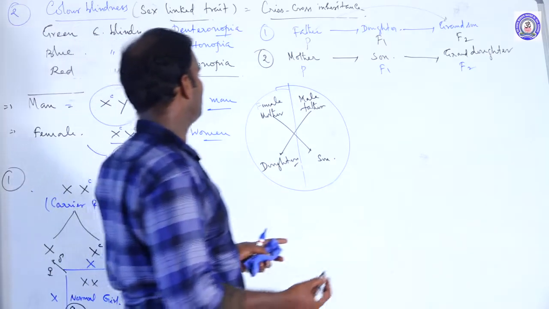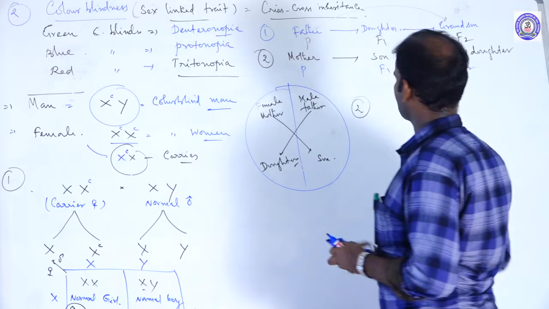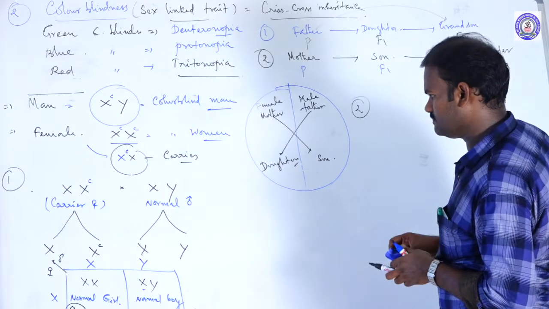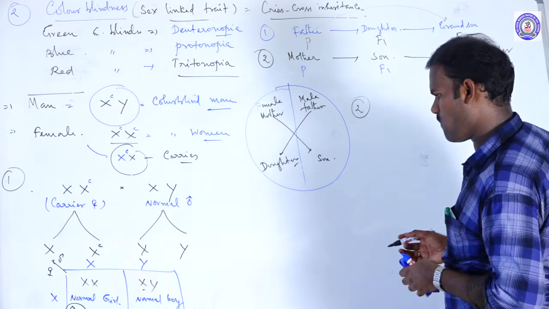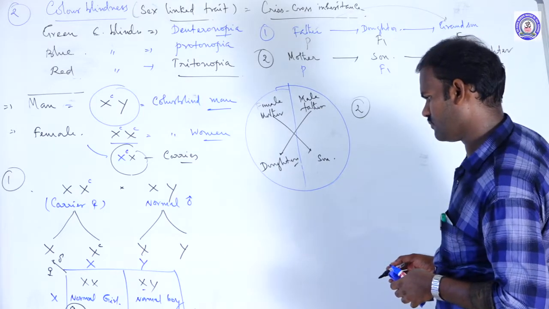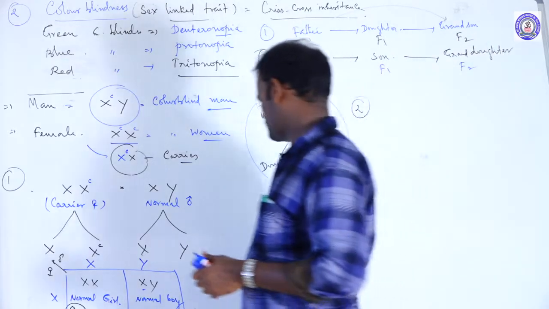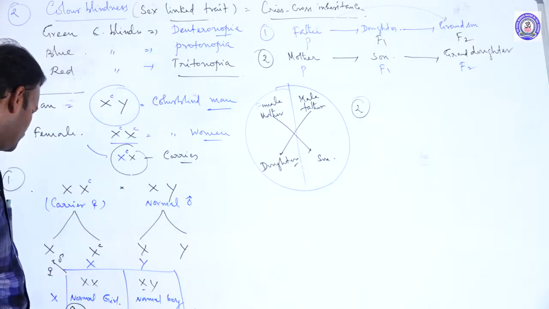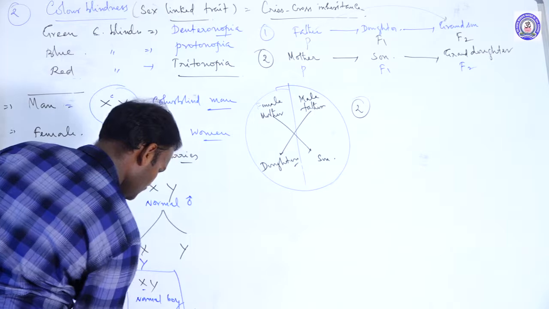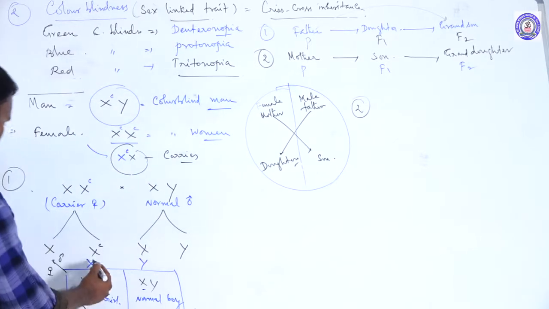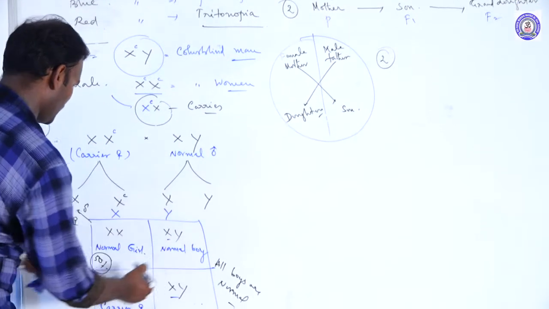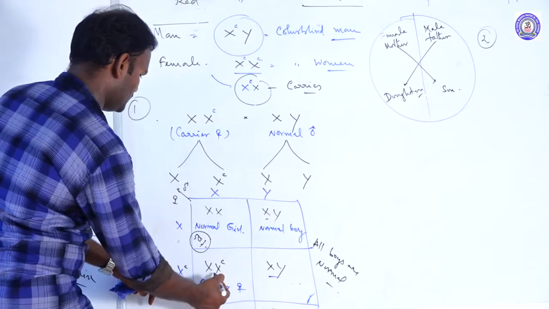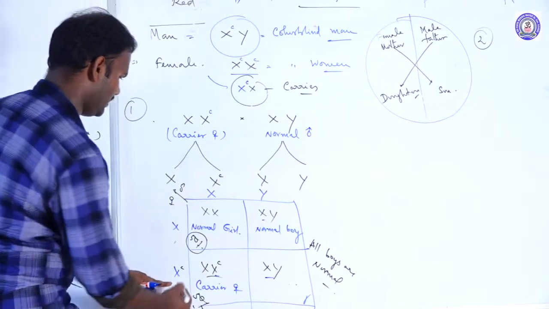If you take another condition, for example the second one: XX normal, XY normal, X carrier, X normal, it's a carrier.